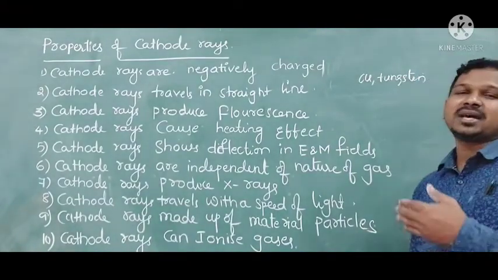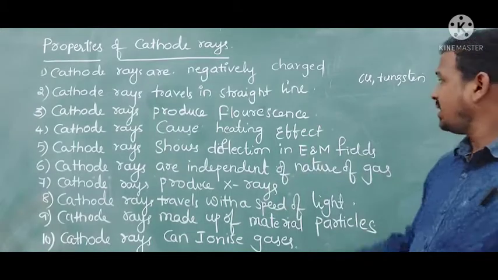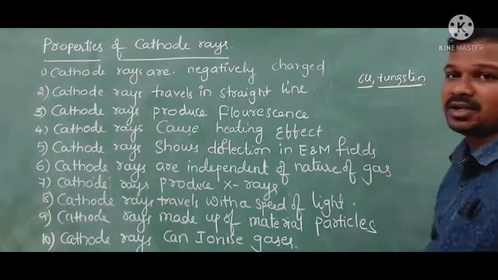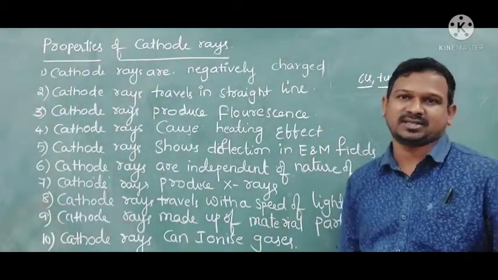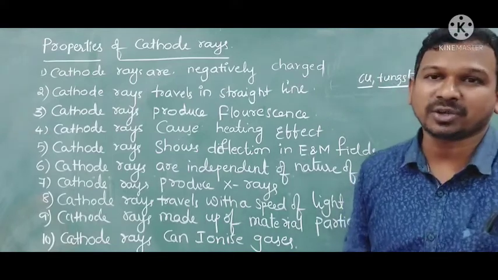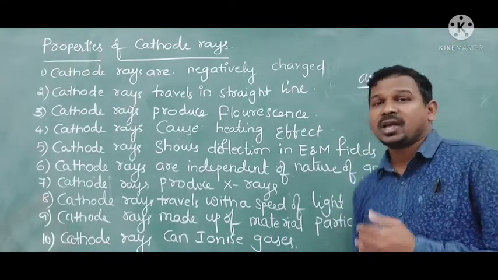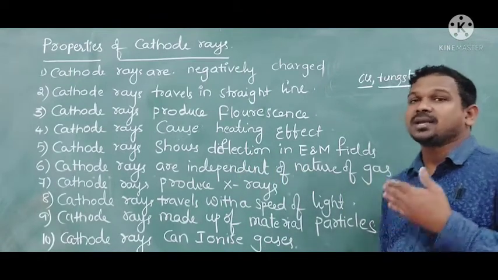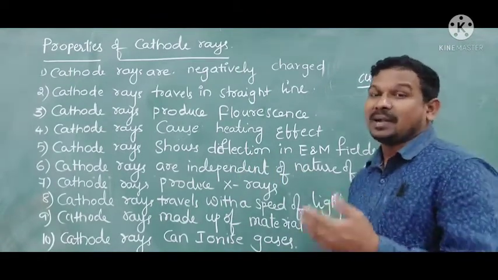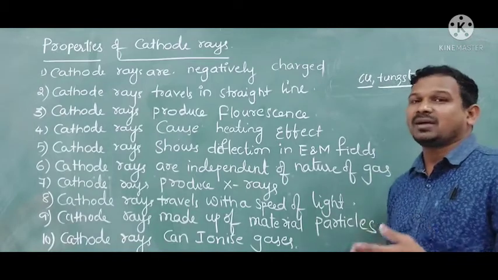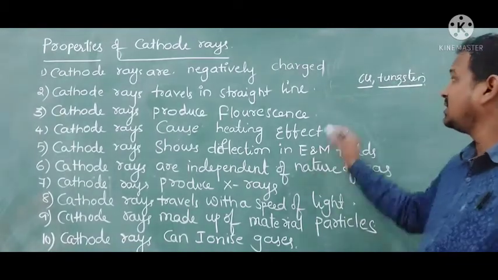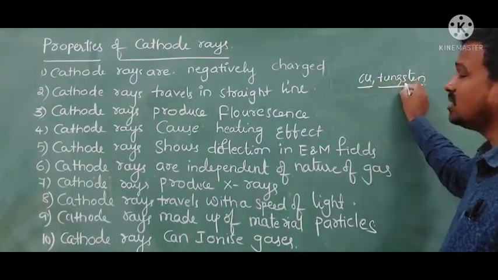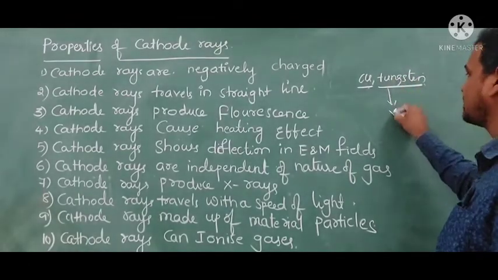If these cathode rays come with high speed and hit the copper and tungsten, they produce X-rays. How can X-rays be produced by cathode rays? When the cathode rays travel from the cathode, if you place heavy metals like copper and tungsten in the middle of their path, they will strike the copper and tungsten and produce X-rays.